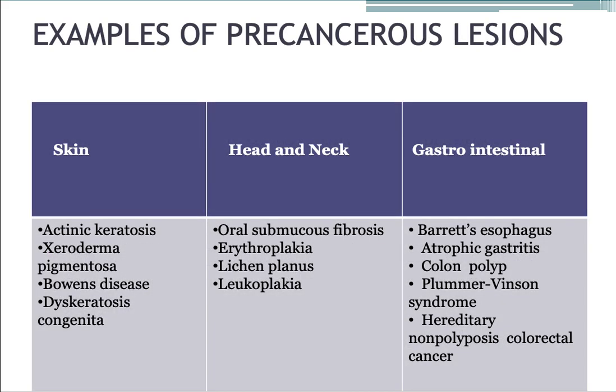These are a few examples of precancerous lesions. Precancerous lesions occurring in skin are actinic keratosis, xeroderma pigmentosa, Bowen's disease, dyskeratosis congenita. And precancerous lesions occurring in head and neck are oral submucous fibrosis, erythroplakia, leukoplakia, lichen planus. Gastrointestinal precancerous lesions involve Barrett's esophagus, atrophic gastritis, colon polyp, Plummer-Vinson syndrome, hereditary non-polyposis colorectal cancer.